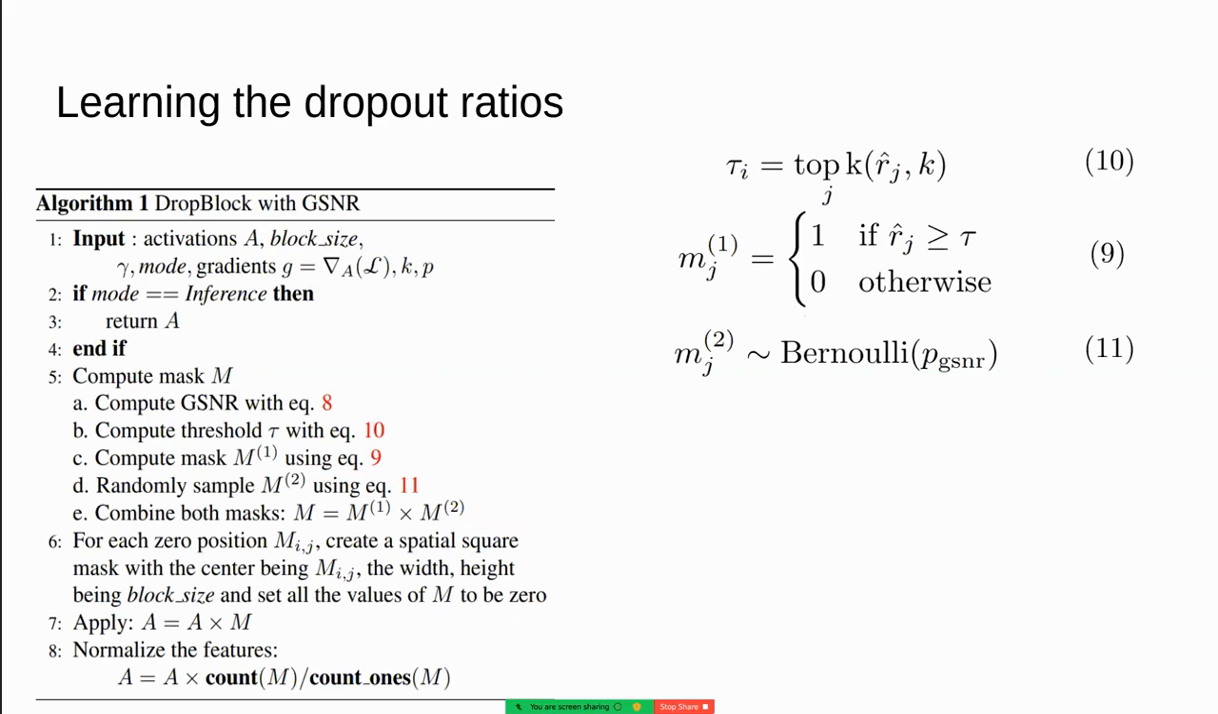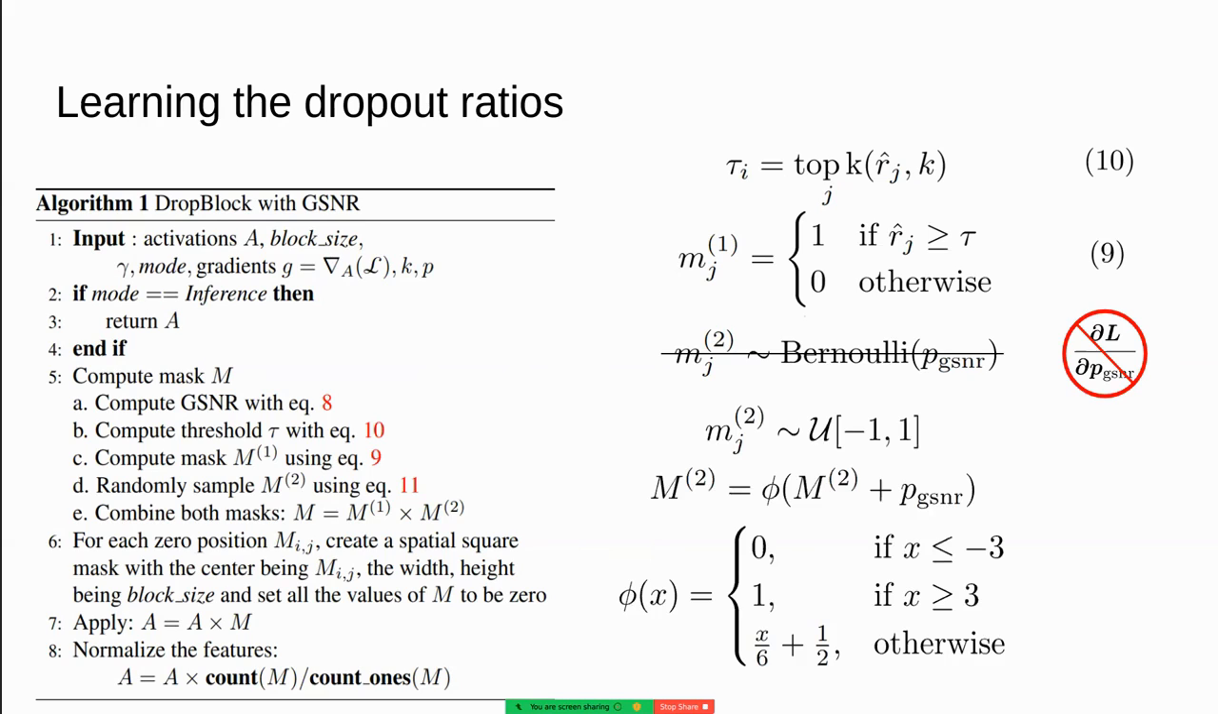Because of this, we believed it would be advantageous if the network learned both the placement and probability autonomously. The parameter governing this process is pGSNR, as mentioned earlier. However, we cannot compute the derivative of the loss function with respect to pGSNR due to the non-differentiable nature of Bernoulli sampling. To circumvent this challenge, we generate the mask by sampling from a uniform distribution and applying a scaled sigmoid function. This approach enables us to calculate the derivative, thereby allowing the parameter pGSNR to be learned.